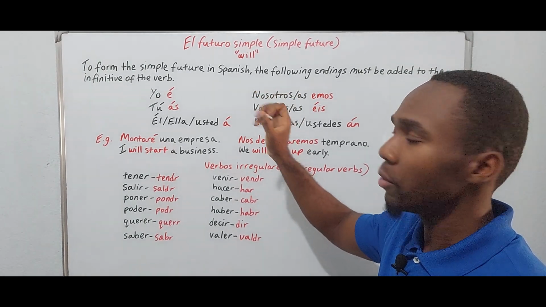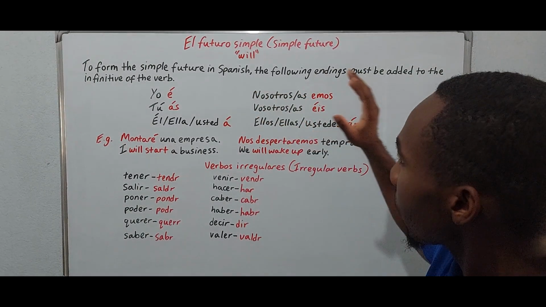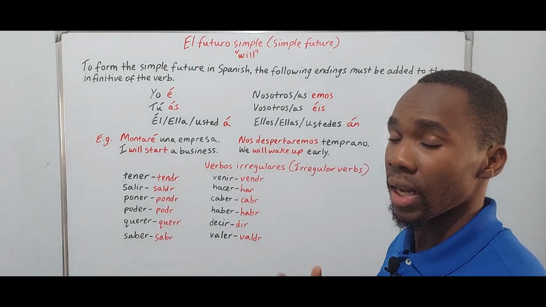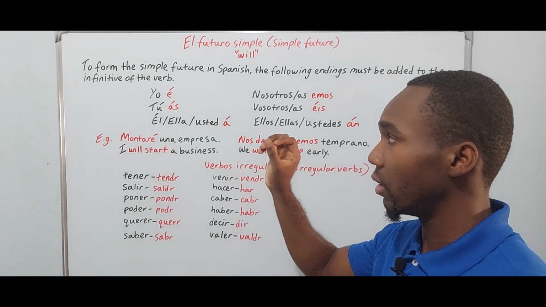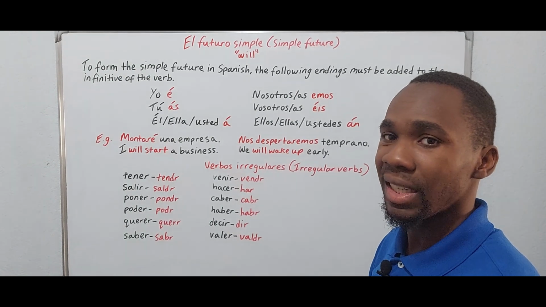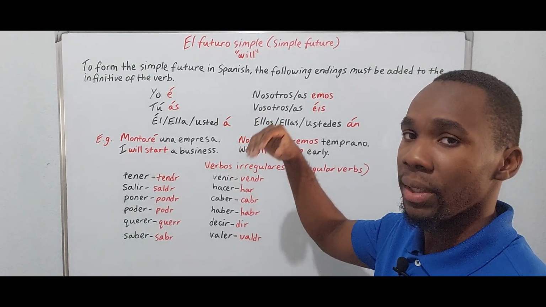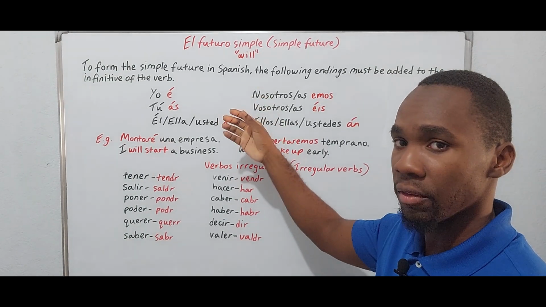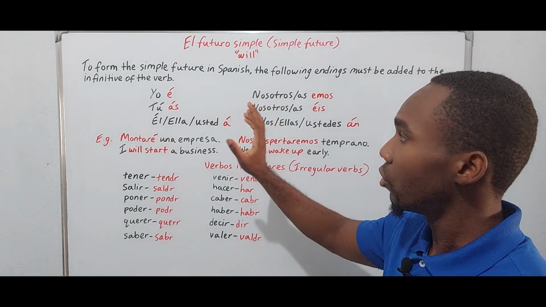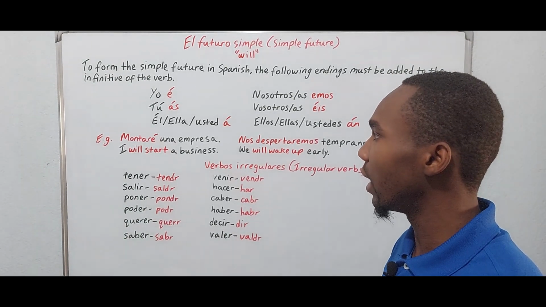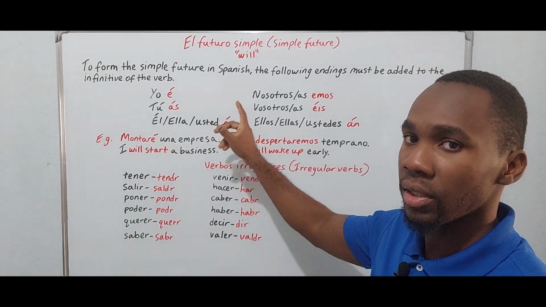So to form the simple future in Spanish, the following endings must be added to the infinitive of the verb. That means that it does not matter whether the verb is IR, ER, or AR. So we have yo, -é; tú, -ás; él, ella, usted, -á, and of course you must remember the tildes.